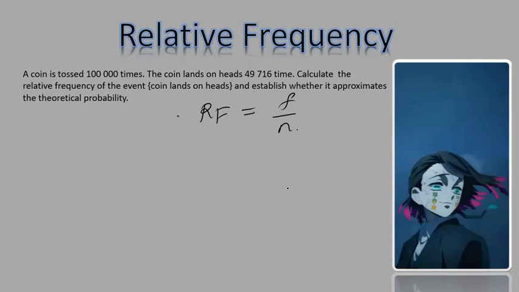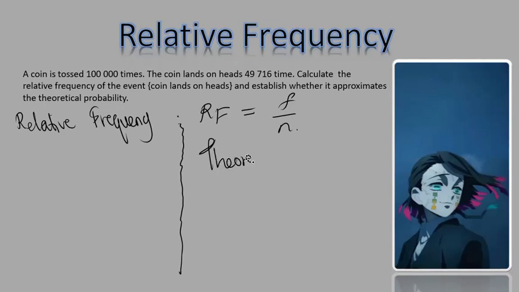So let's do this. I'm going to divide this section into 2 parts, and we are going to work with the relative frequency and we are going to work with theoretical probability.